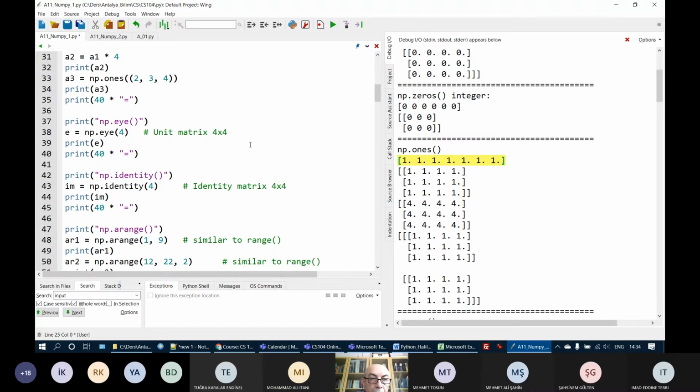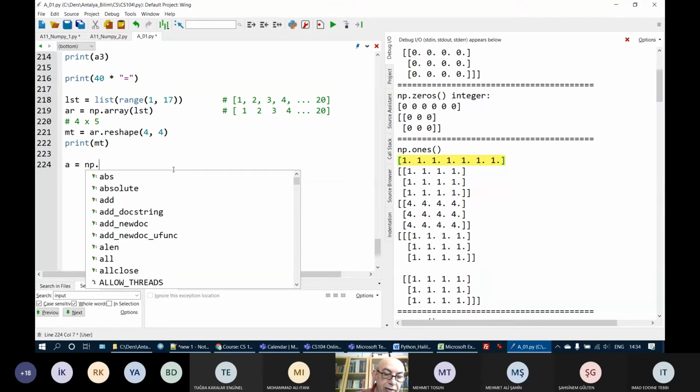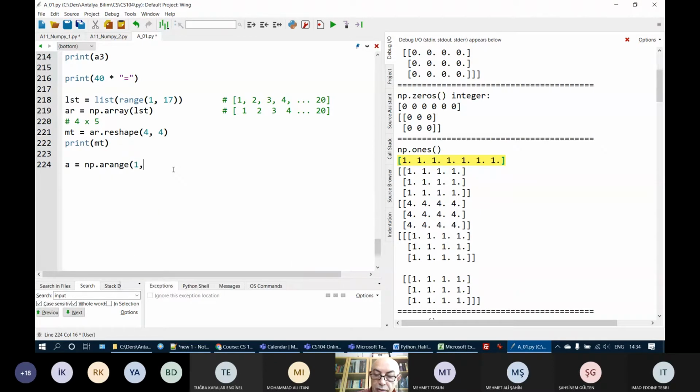Let's do it here in our program. Let's put here one array A equal to np.arange(1, 5), which will produce values from 1 to 4.